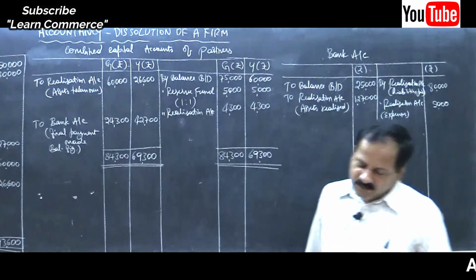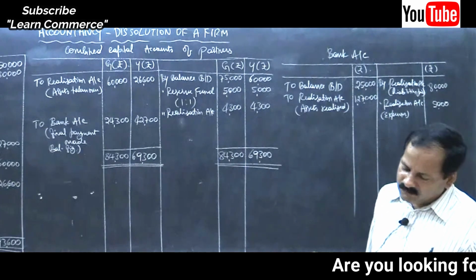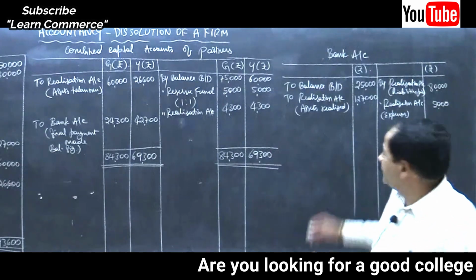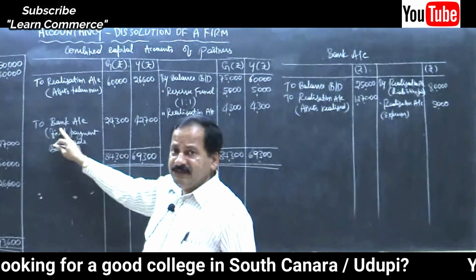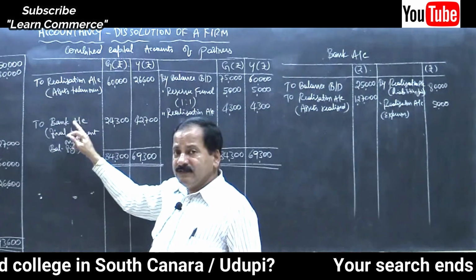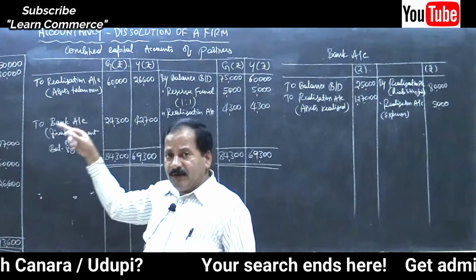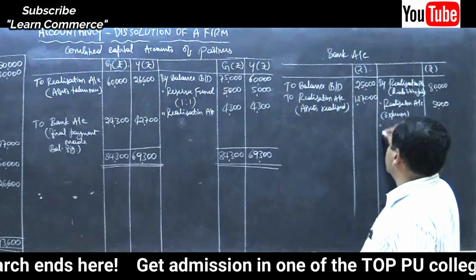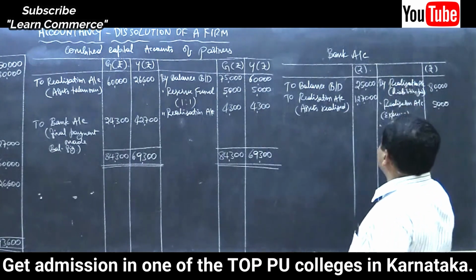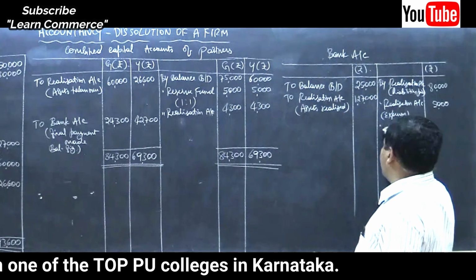That's all. Make final payment. Capital account added to bank account. In bank account we enter on the credit side. Bank account is credited by capital account.